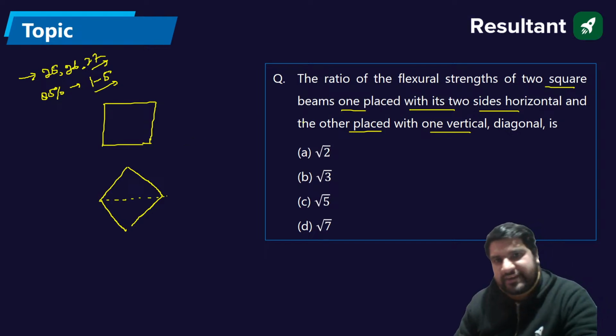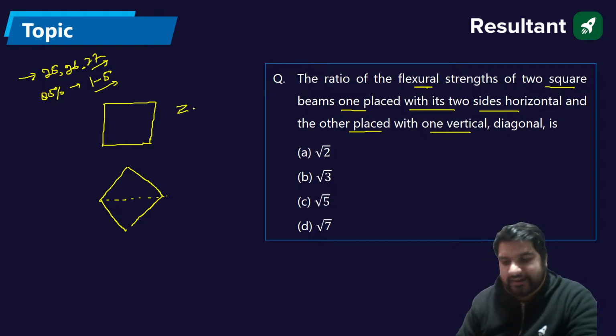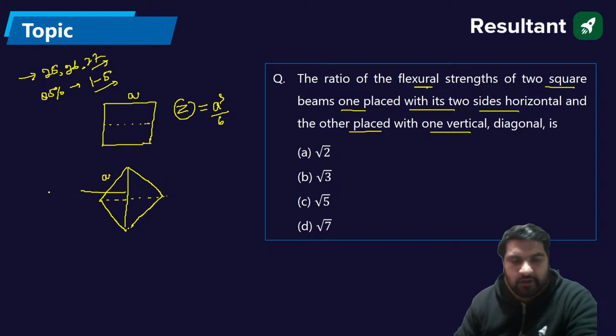In the first case, the ratio of flexural strengths is the Z value. How can you calculate Z? When the square is placed like that, Z can be written as, if A is the side, A cube by 6. Now the sides are A, so the diagonal will be A root 2.